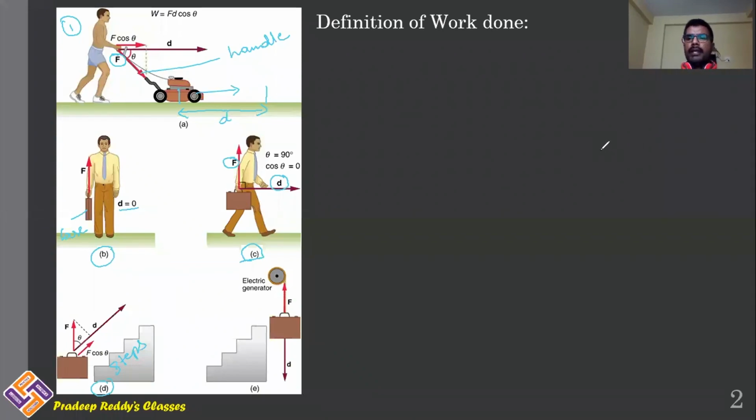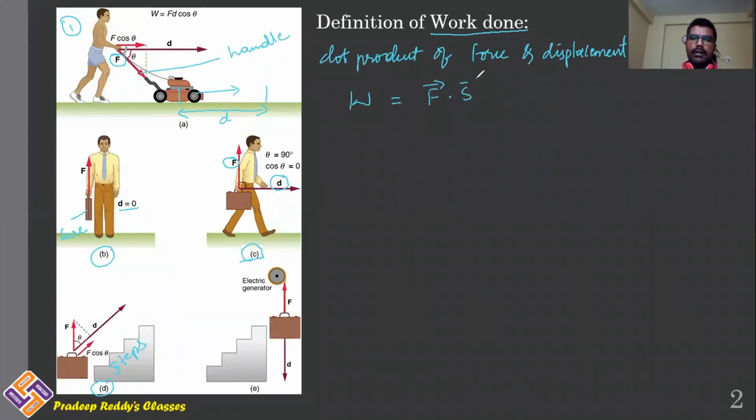We will be applying some force on an object. Because of that, there may be some displacement caused. From that, we can define work done. Work done is simply a dot product of force and displacement. It is the dot product of force and displacement. That is, you can simply write work done W as F bar dot S bar.